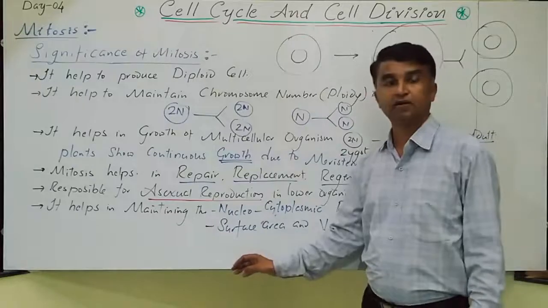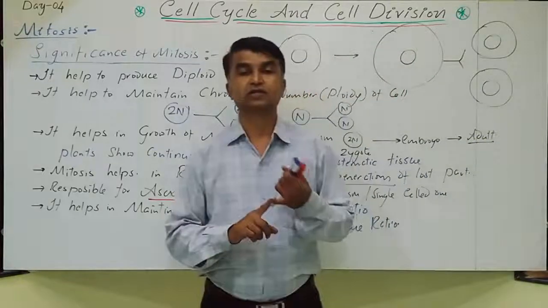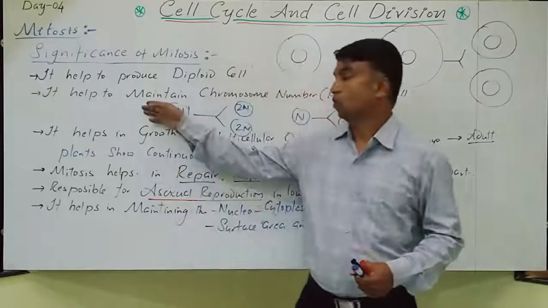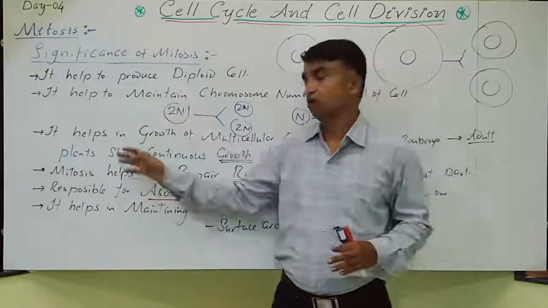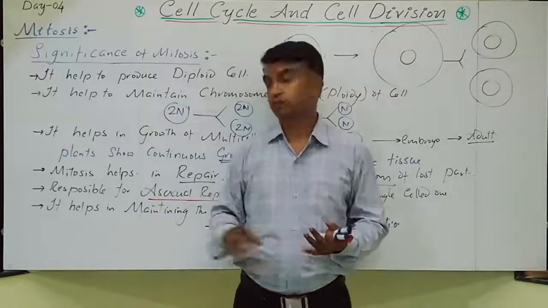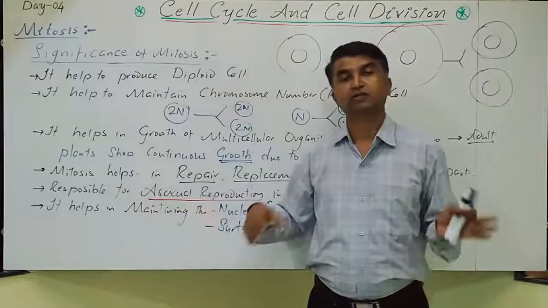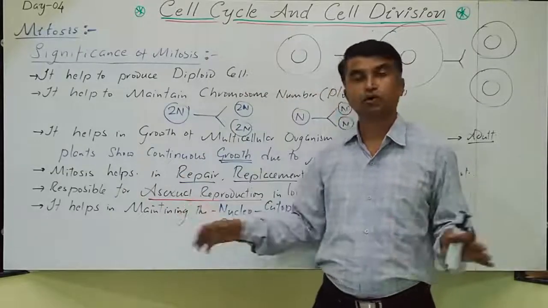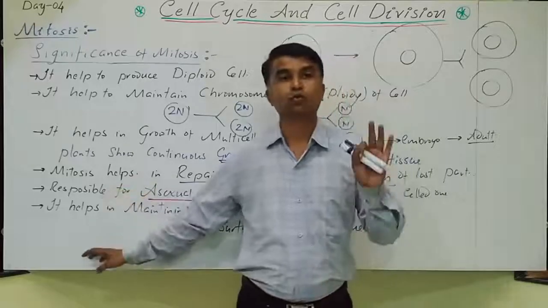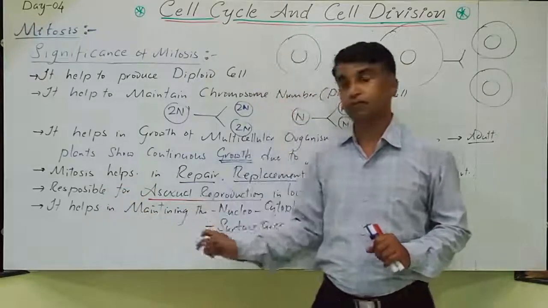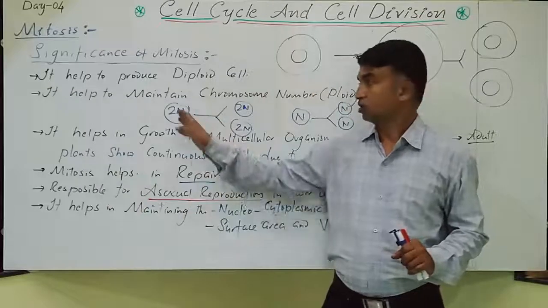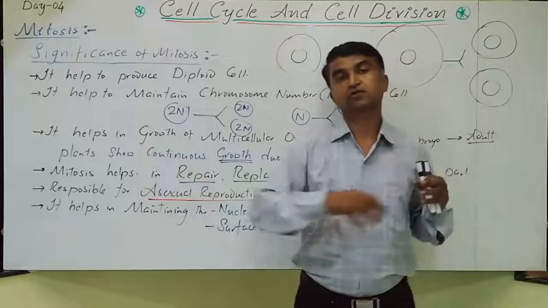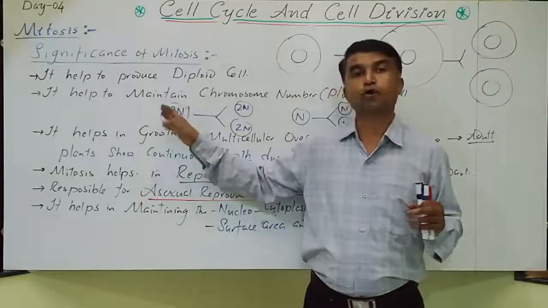Ultimately, mitosis takes place in somatic cells. It is the equational division, that's why the constancy of the chromosome number is maintained. So mitosis is responsible for asexual reproduction, whether binary fission, multiple fission, budding or sporulation, whatever it may be. In lower organisms, reproduction takes place only due to mitosis. Due to mitosis only, the chromosome number, either diploid or haploid, is maintained across generations. Generation after generation the ploidy is maintained.